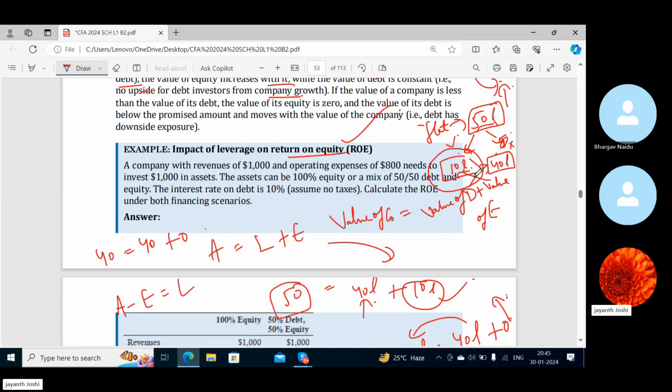Now, there's a question. A company with revenues of $1,000 and operating expenses of $800. If you remove this 800 from this, $200 is your profit. It needs to invest $1,000 in assets. This is the revenue, this is the expense, and they want this much for investment in assets. There are two options: you can go for 100% equity to buy these assets, or you can go for 50-50, that is 50% debt and 50% equity, so $500 equity and $500 debt.